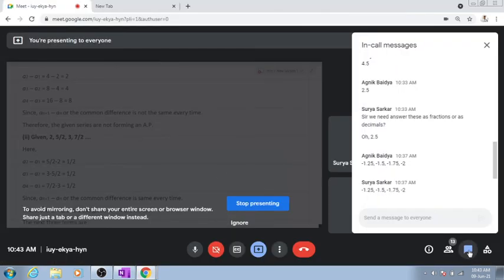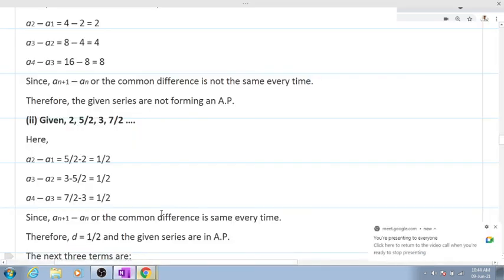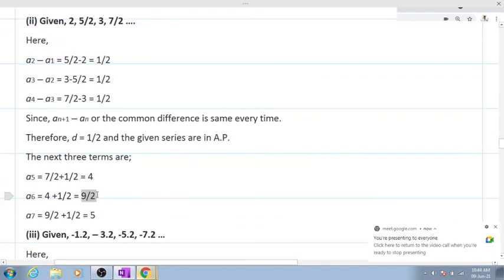Next three terms are written. Anantajit, 9/2. 5. Looks alright. The next three terms will be 4, 9/2 and 5. Is this clear? Yes or no? Yes, sir. It is a very easy one.